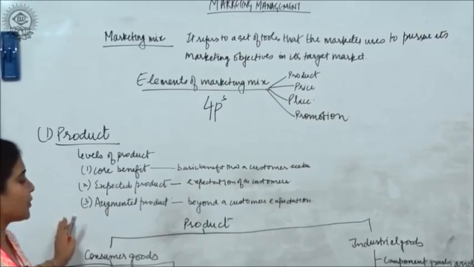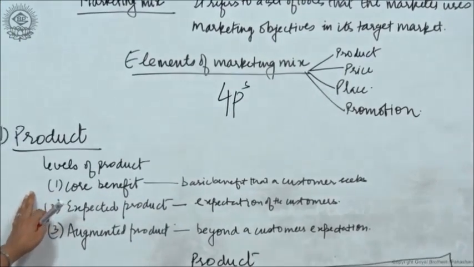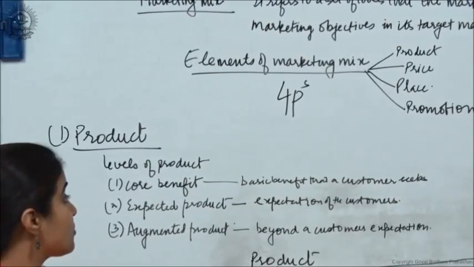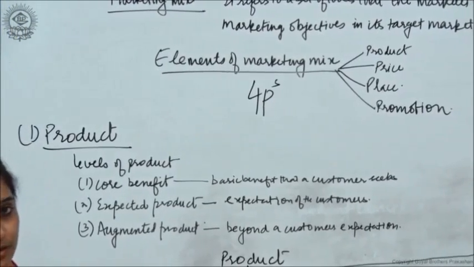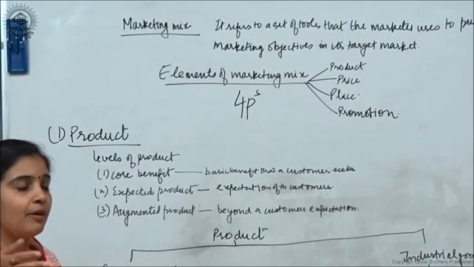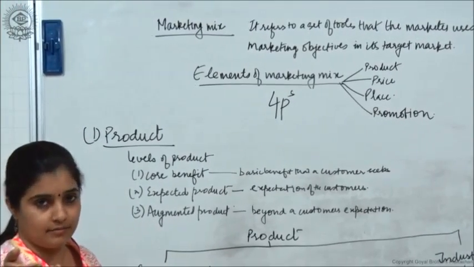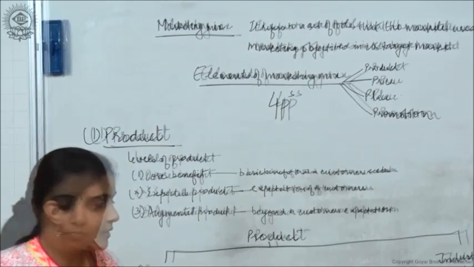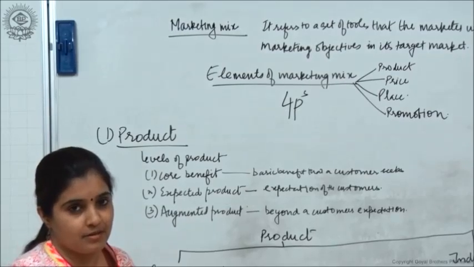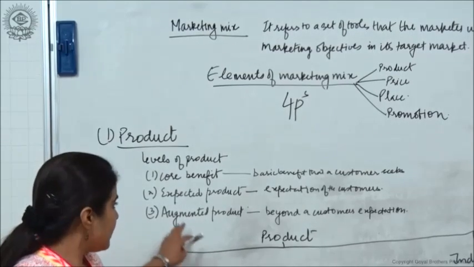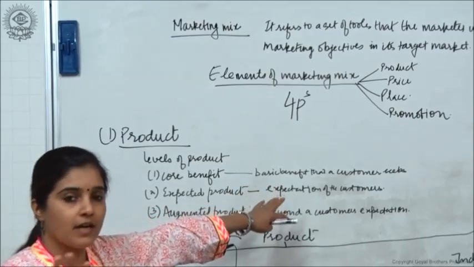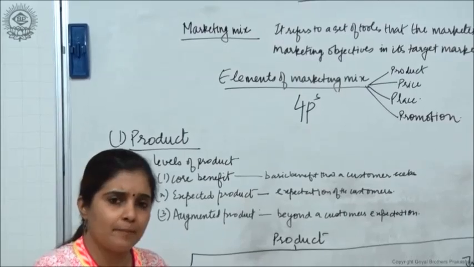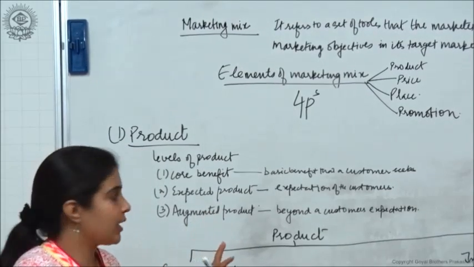Coming to the levels of product. The first level of the product is the core benefit, the core need that the customer seeks to satisfy by buying that product. For example, if I'm buying a connection for Tata Sky, my core benefit is that I should be able to get a huge variety of channels. Because with a cable connection I don't have that much variety of channels, so that's the core benefit I'm looking at.